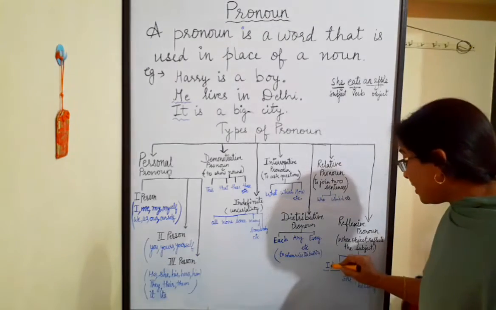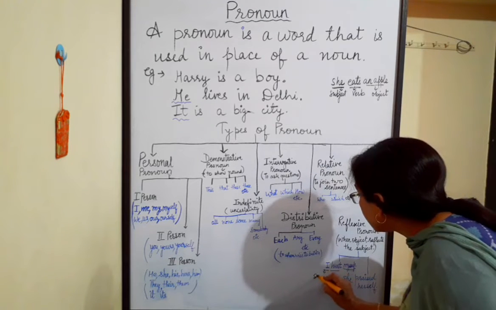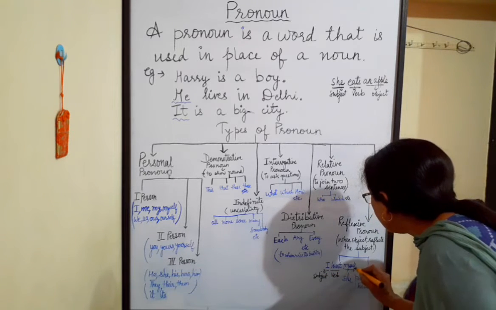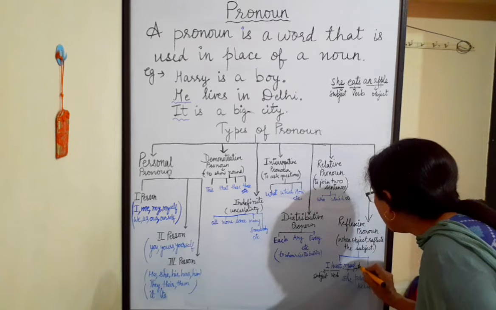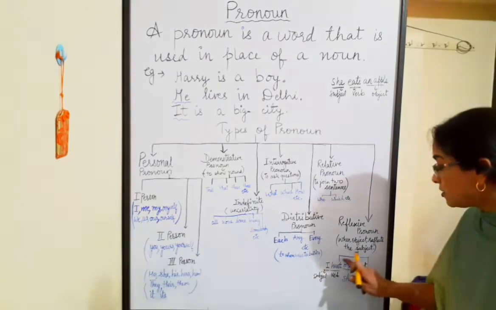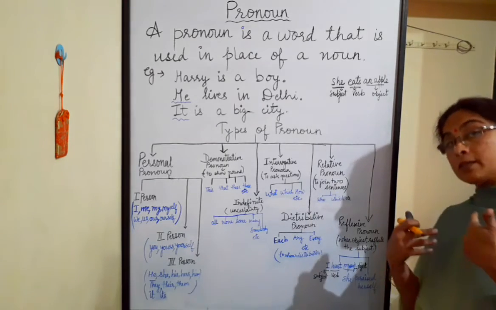So I hurt myself. I is subject, hurt is verb and myself is object. So the speaker, who is subject, is talking about himself, like I hurt myself.